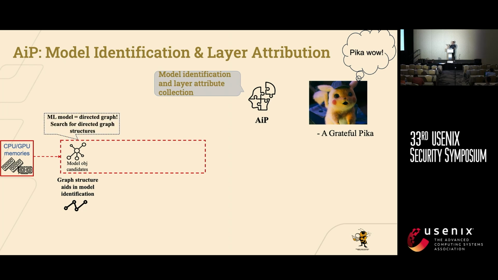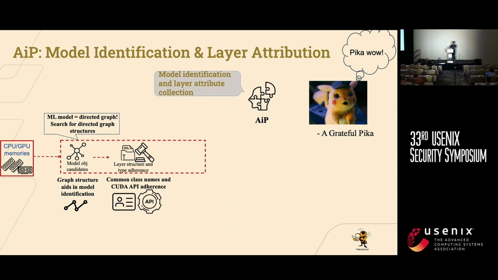Given the CPU and GPU memories from the DL system, first we recover model object candidates. And we do this based on the key insight that model objects are data structures and they look similar, well, they are directed graphs. So we recover data structures that are similar to directed graph structures.